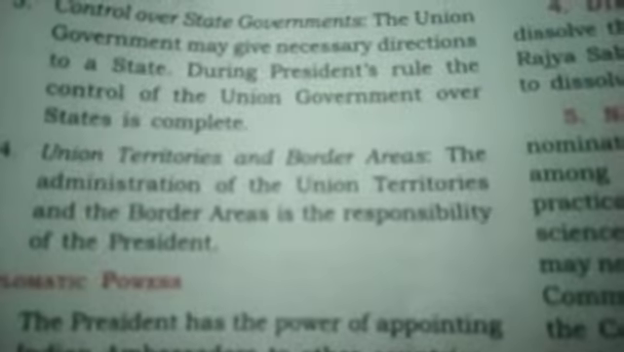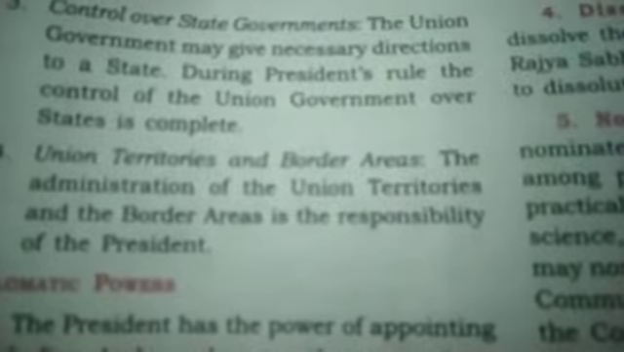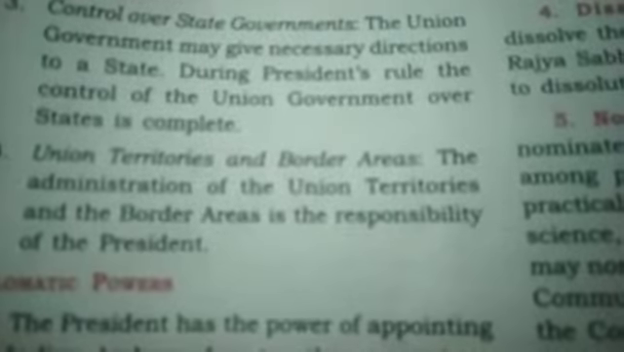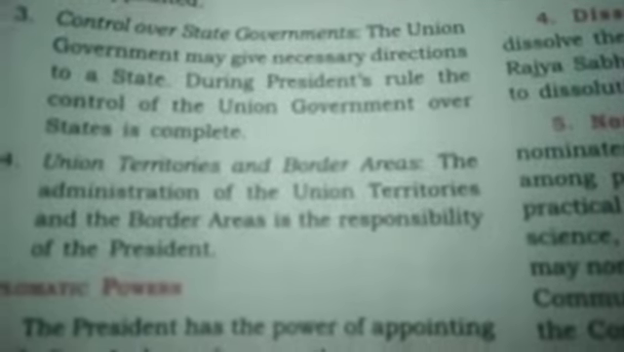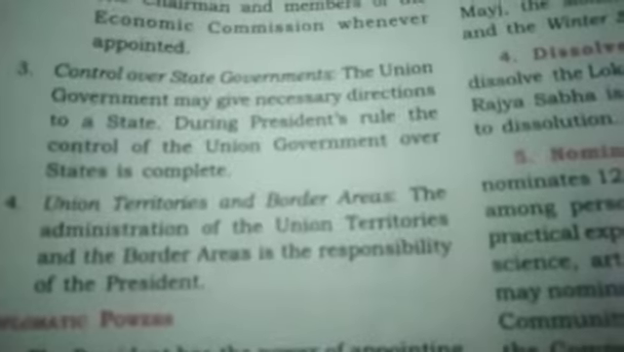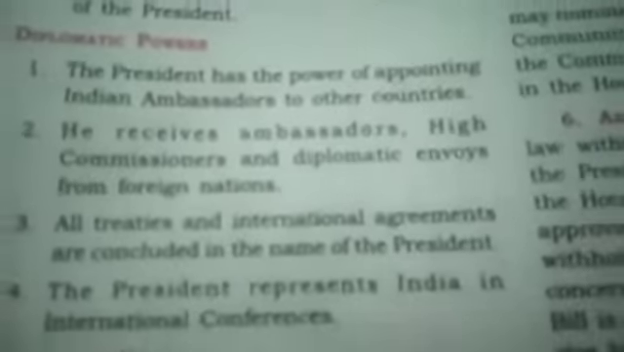Then union territories and the border areas. The administration of the union territory and border areas is the responsibility of the president. So children, here you see, according to the chapter or according to the constitution, the president is a very powerful person.